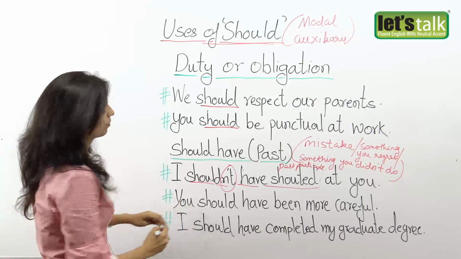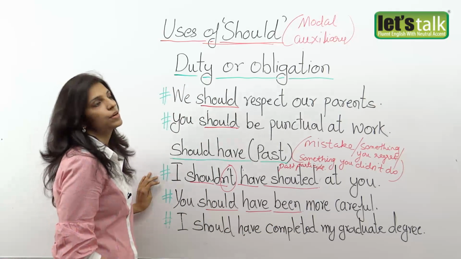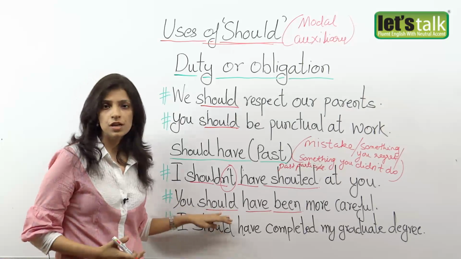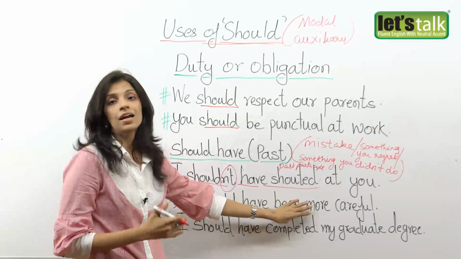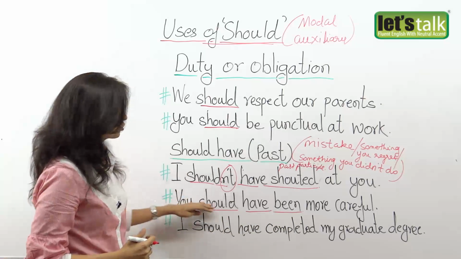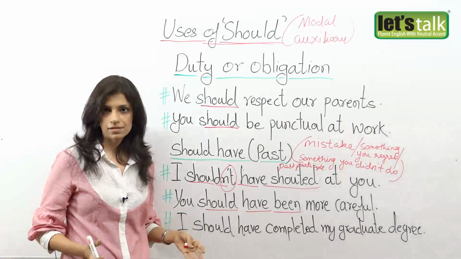Alright. In my next example, you should have been more careful. Now, for example, I lose my mobile phone. So, my mother tells me, you were very careless. You should have been more careful. That means I was supposed to be more careful, but I wasn't. So, you should have been more careful. In the past, I was supposed to do this, but I didn't.